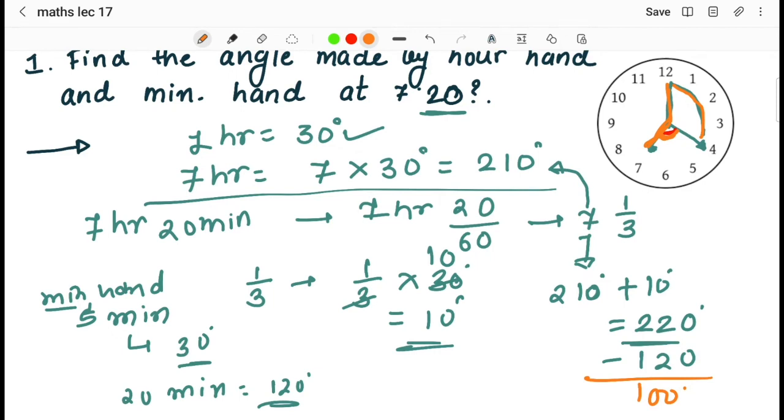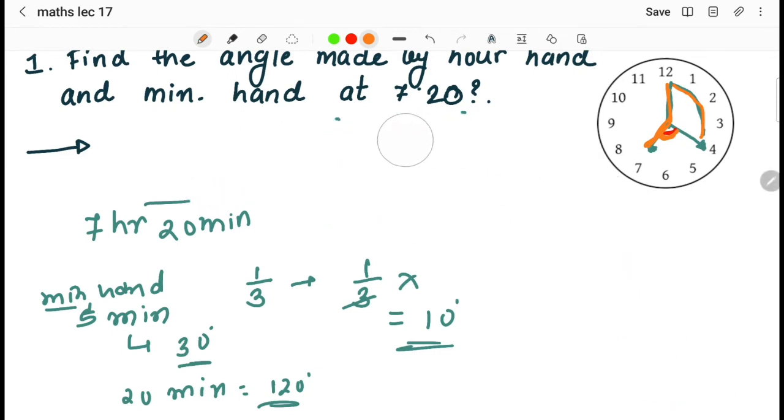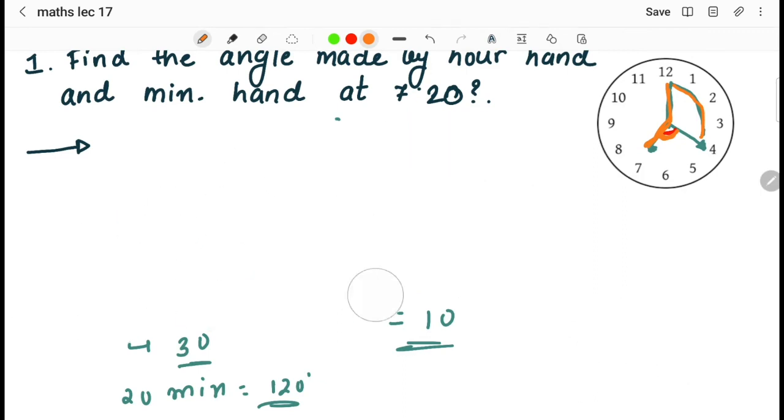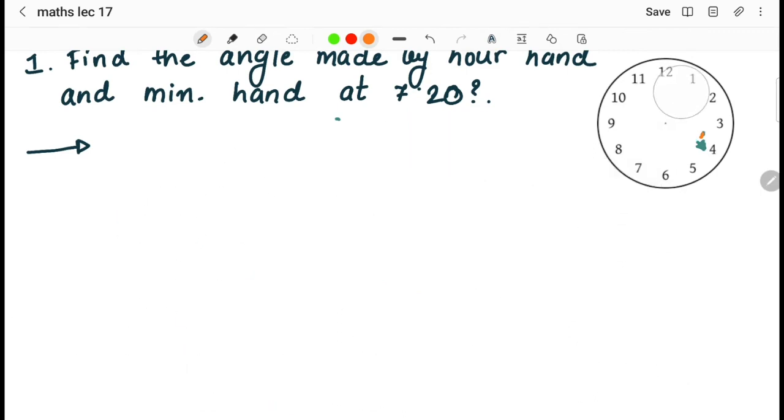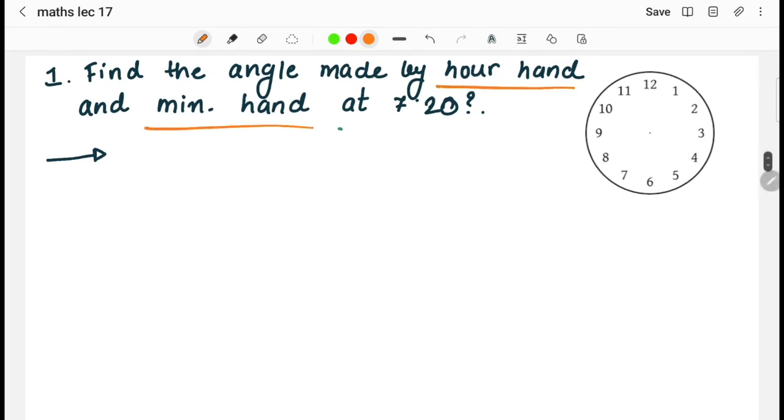Okay, हमको ये procedure follow नहीं करना है, we have to follow the smaller one. Okay, if you are not able to understand, no problem, we will go through the shortcut. Okay, basically now I'm going to give you a formula over here. Whenever we have to find the angle, if the question has directly mentioned that we have to find the angle between the hour hand and minute hand at a particular time given in the question.